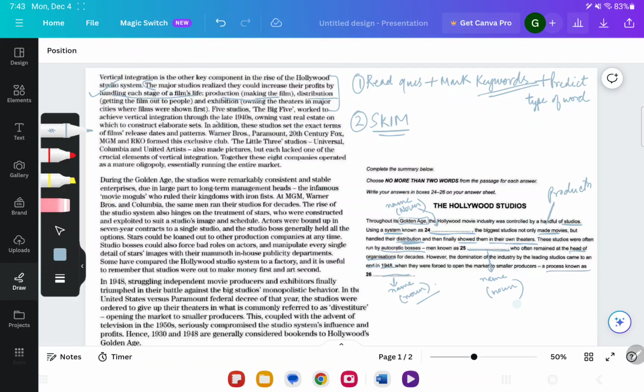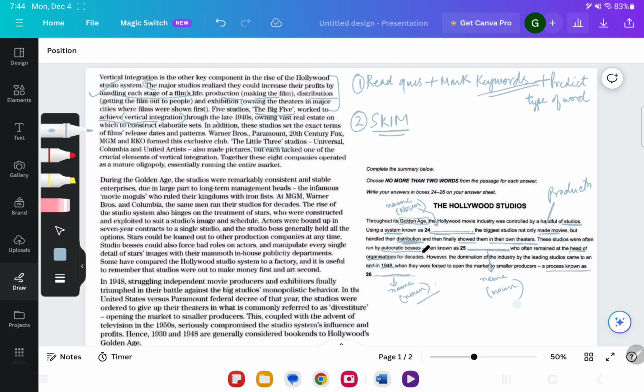So here I found the paraphrased sentence for the first two statements. Now let's see if they have named the process here. Five studios, the big five. Now this is the name of the studios. The group worked to achieve vertical integration through the late 1940s. So they are achieving something. Okay, owning vast real estate on which to construct elaborate sets. In addition, these studios set the exact terms. Blah blah blah blah blah. Okay, I don't see the name of a process here. I'll move forward. I'll not waste more time. I'll come to the second one.